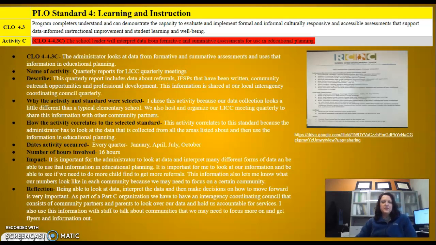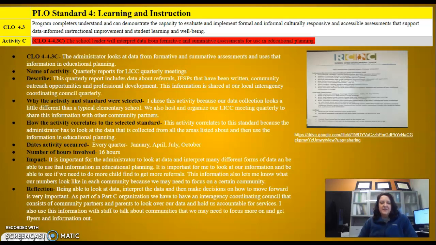So this activity correlates with the standard because the administrator has to look at the data that's collected from all the areas listed above and then use that information in our planning and how we're going to provide support to each of our communities. Like I said, we meet quarterly and each meeting's an hour, and I usually put all of this data together every quarter. So in the last year and a half, I've done over 16 hours of working on this information.